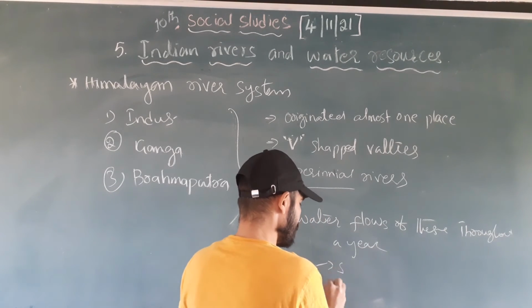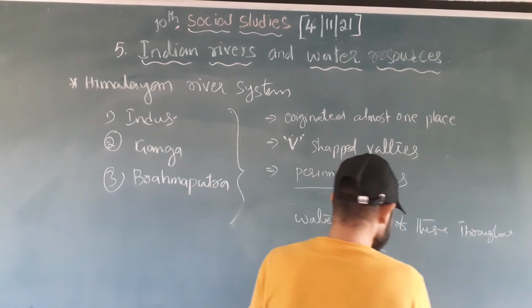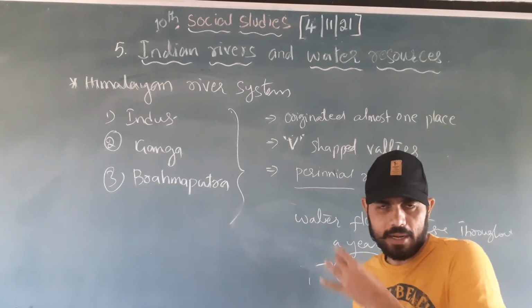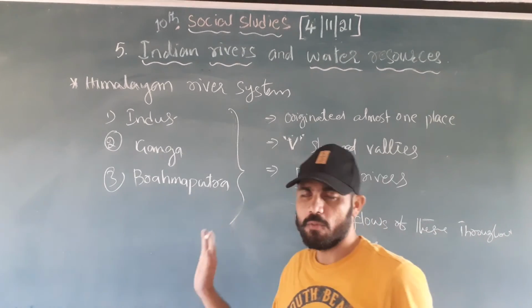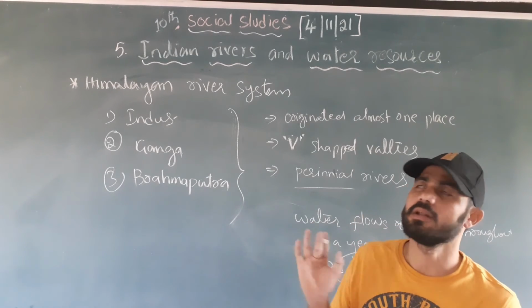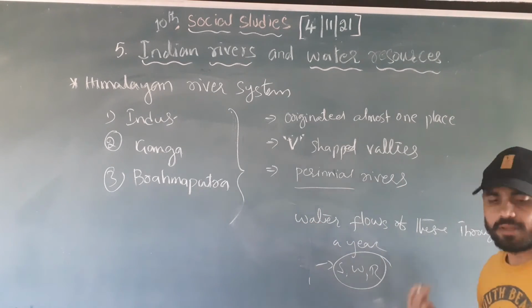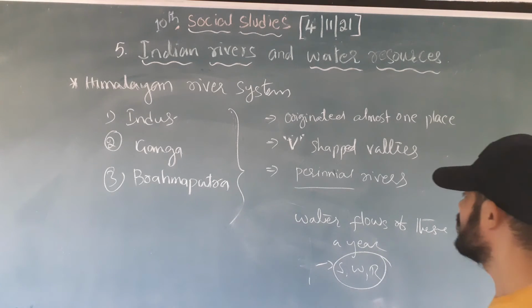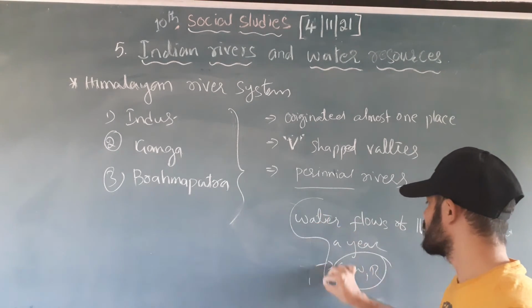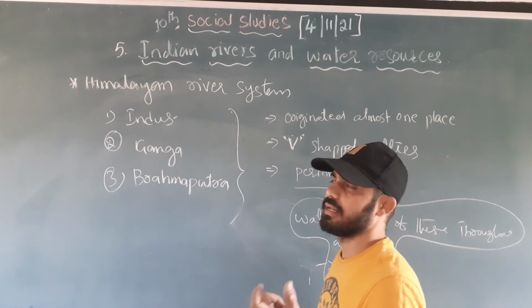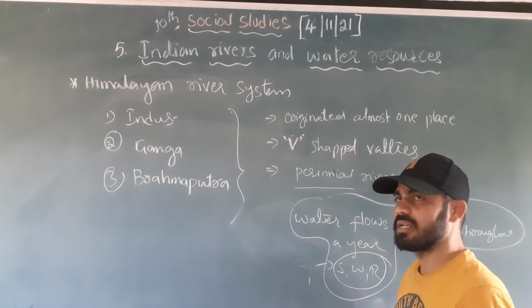Whether it is summer, winter, or the rainy season, whatever it is, the water in this river flows continuously, throughout a year, twenty-five by seven. Why? Because in summer most rivers will be dry, right? Most rivers experience dryness. But when it comes to the Himalayan rivers, it won't happen.